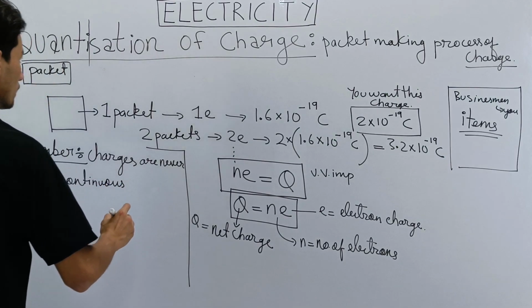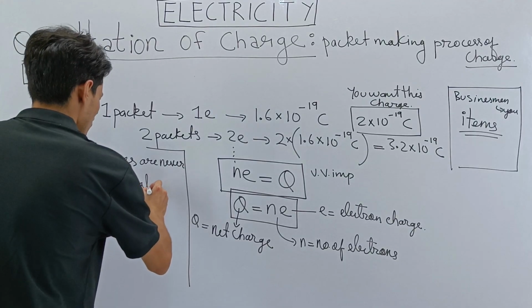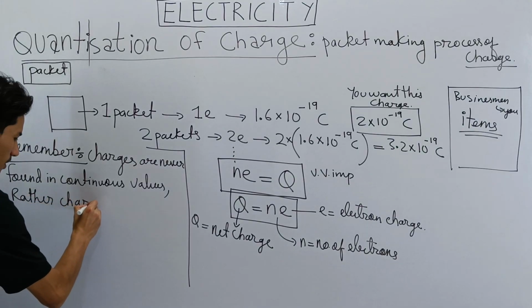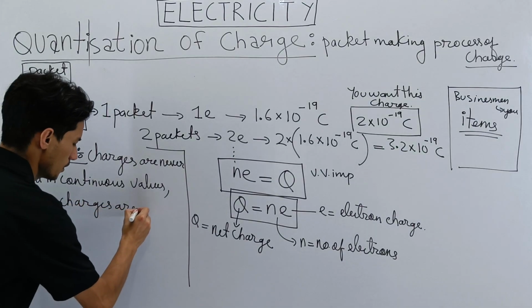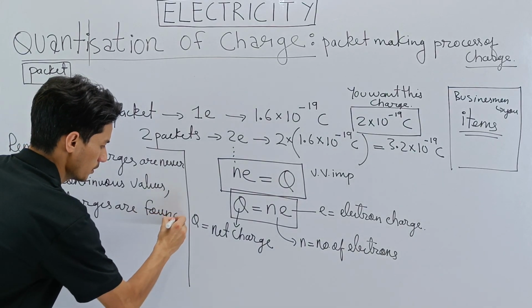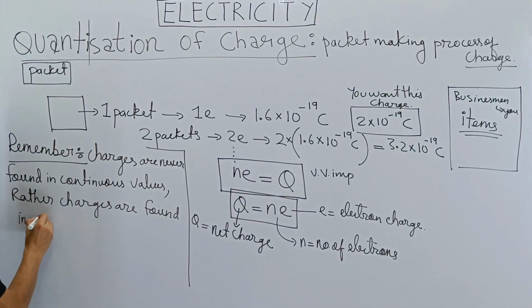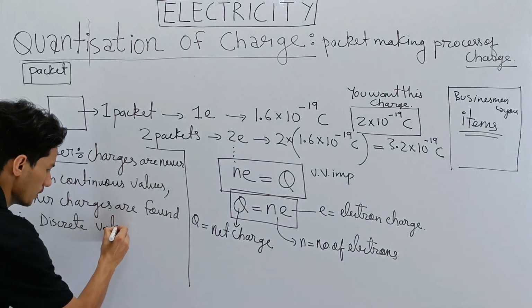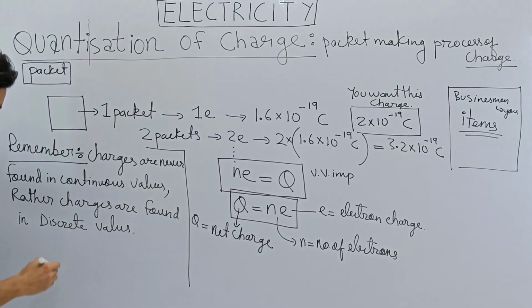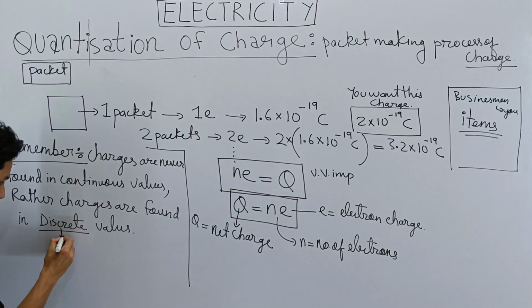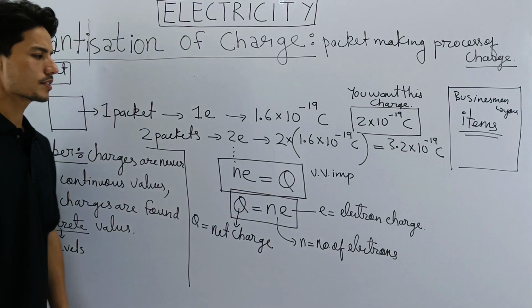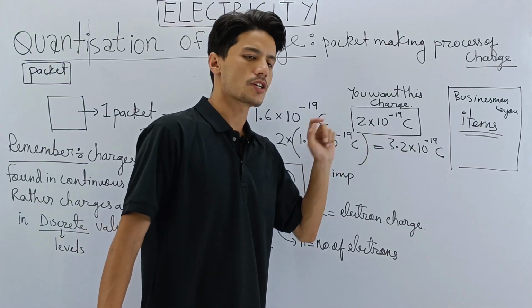C-O-N-T-I-N-U-O-U-S. Rather, charges are found in discrete values. What is the meaning of the word discrete? Discrete means levels.